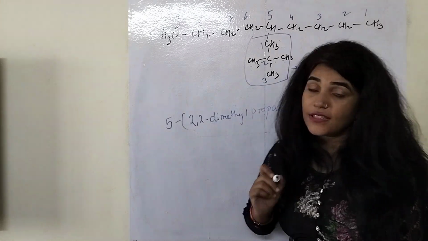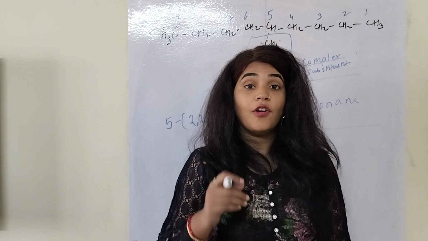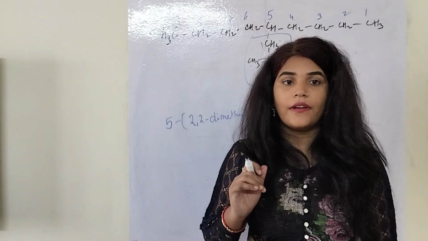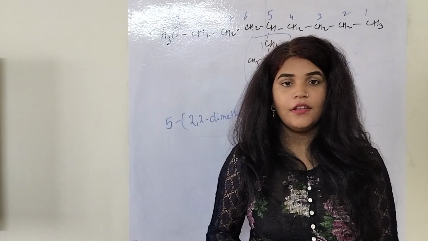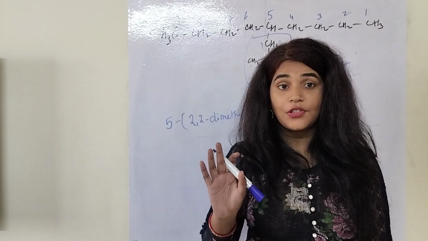So this is how we write the nomenclature when we have a complex substituent attached to our longest carbon chain. First, give the numbering to the longest carbon chain.